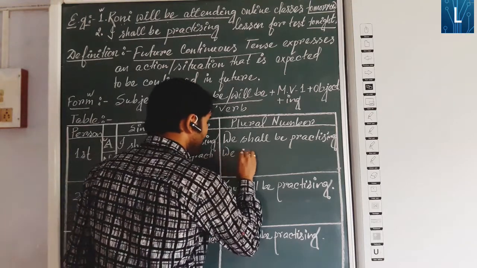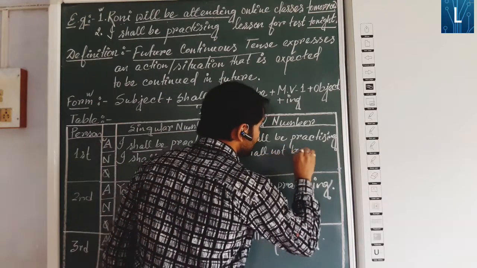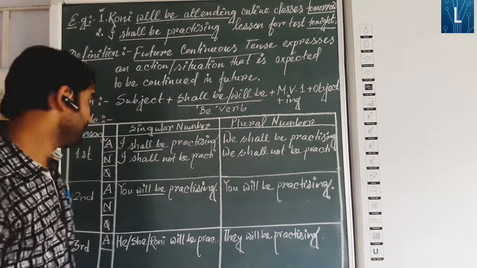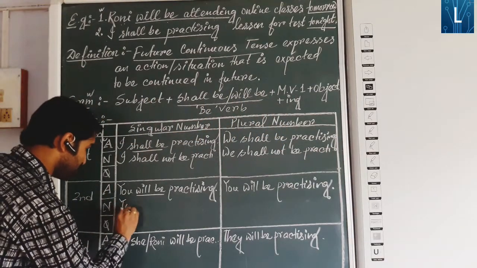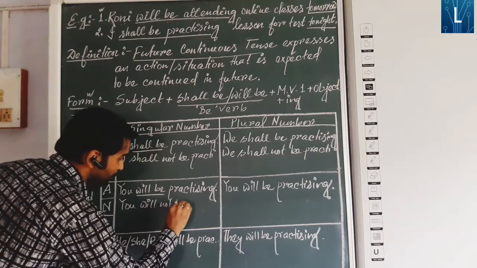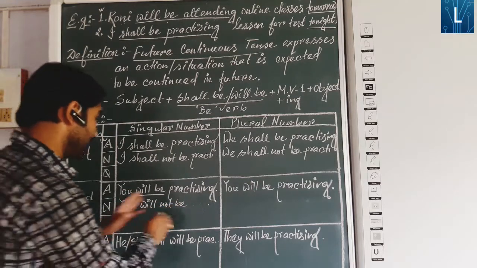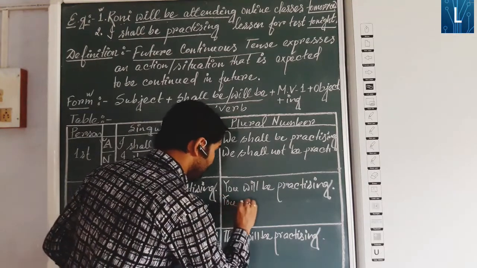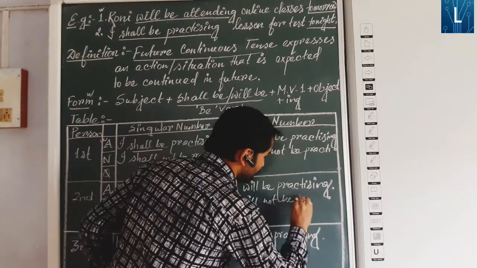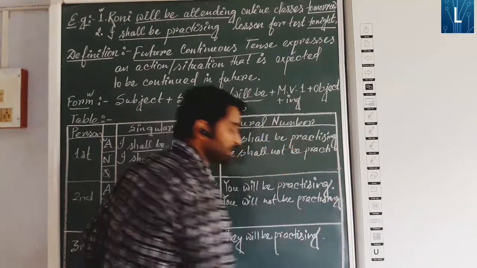I shall not be practicing. We shall not be practicing. You will not be practicing. Here also, you will not be practicing, negative.